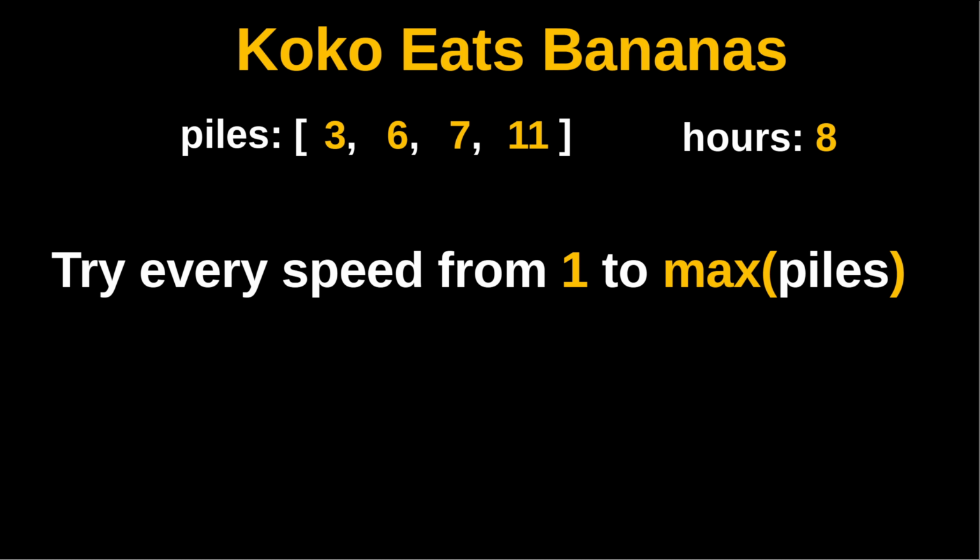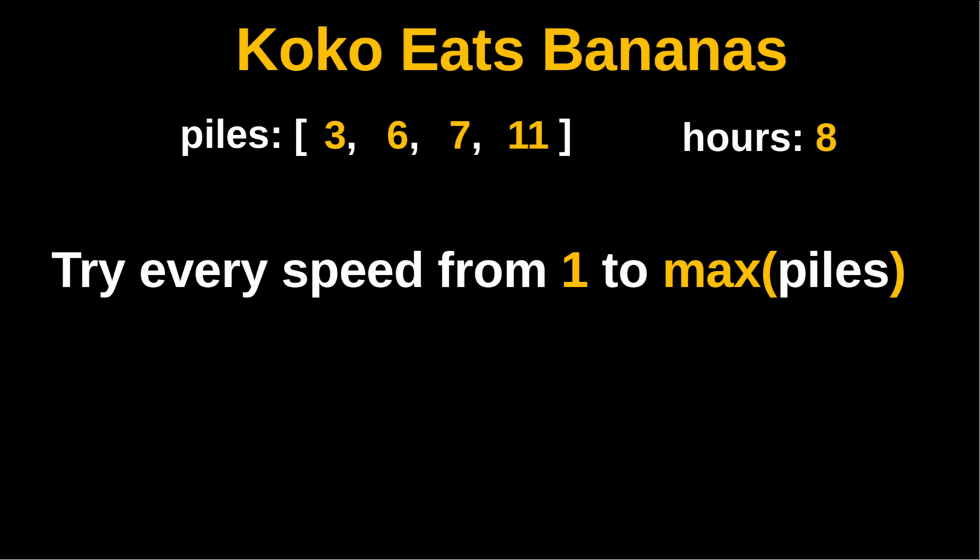Suppose we try a speed that's higher than 11, then every pile Koko will take 1 hour to finish. And having a higher speed does not provide any change in terms of how long he would take to finish all the bananas, because once a pile of bananas is finished, Koko is not allowed to start a new pile even though there is more time left. So there's no point trying a speed that's higher than 11, the maximum value of the piles array.